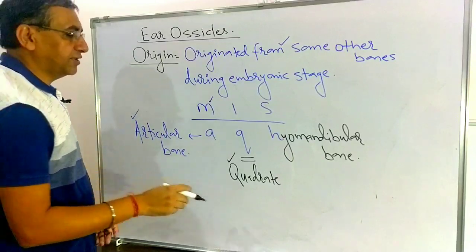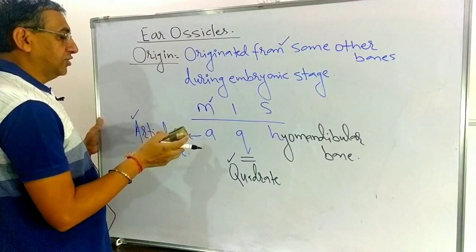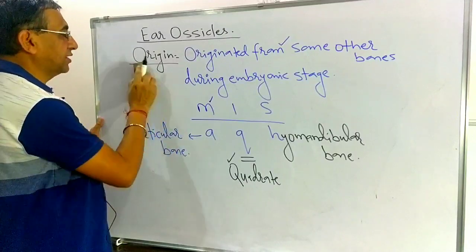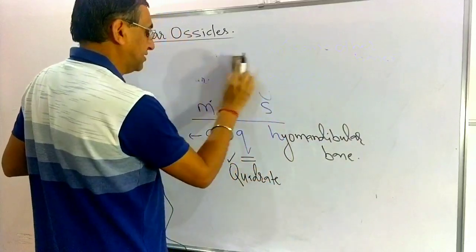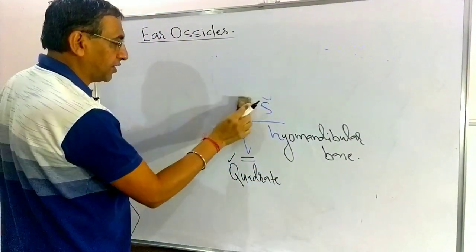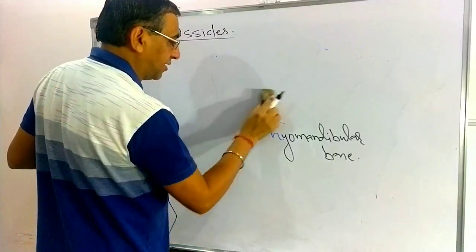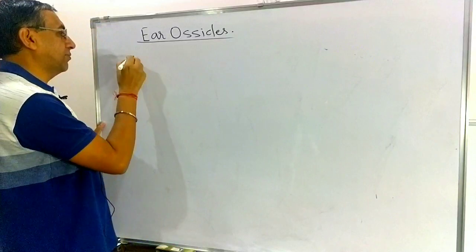So you have to remember the origin like Miss AQH: malleus from the articular bone, incus from the quadrate bone, and stapes from the hyomandibular bone.